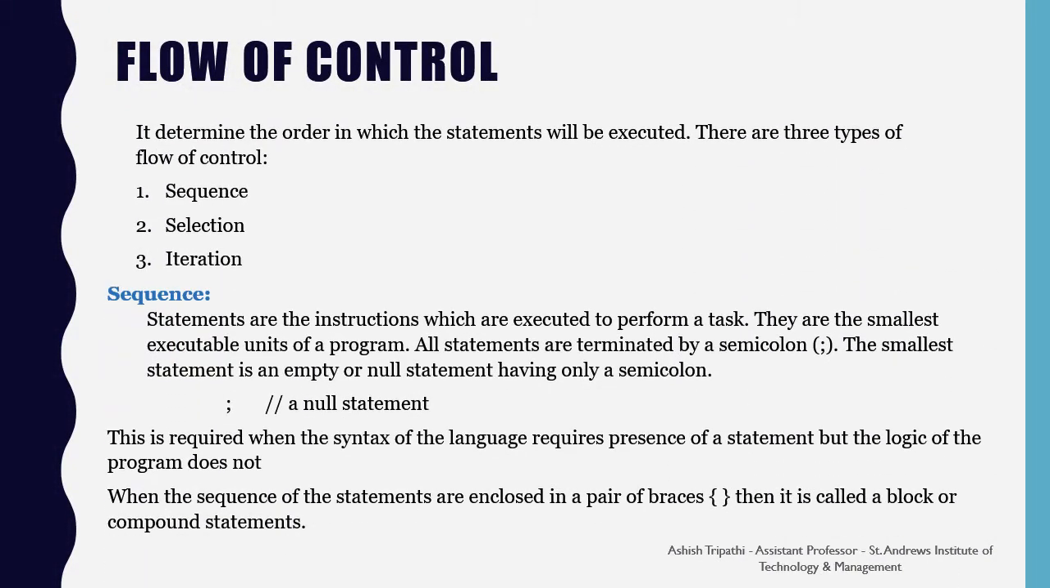Flow of control. It determines the order in which the statements will be executed. There are three types of flow of control: sequence, selection, iteration.